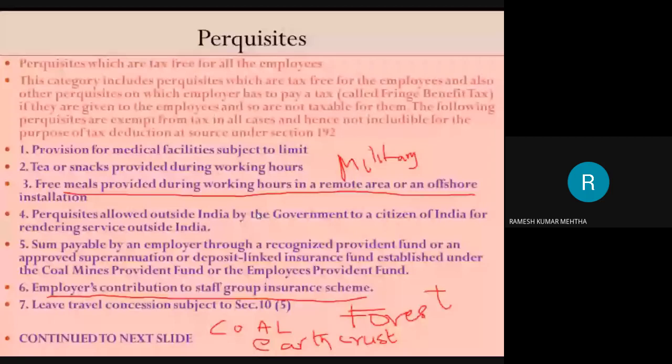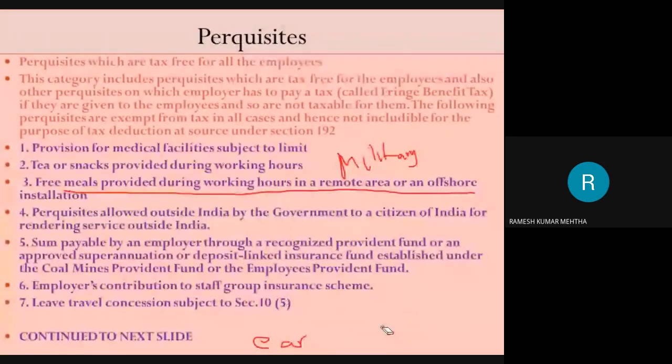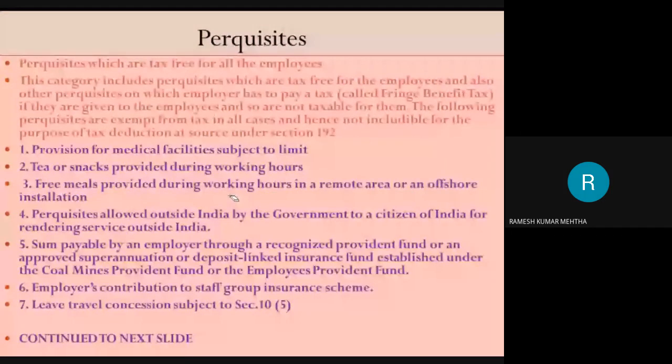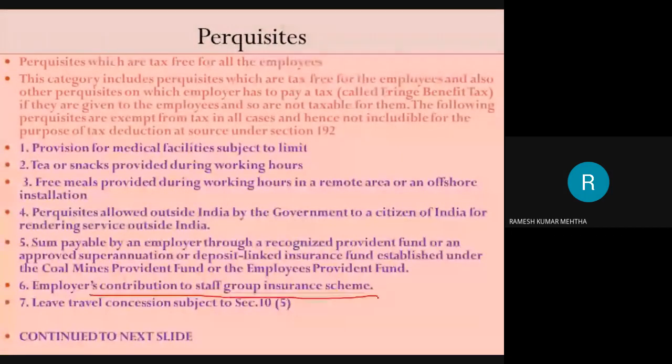Now, what do you mean by it? If you look at the sixth point, I am going to talk elaboratively about the sixth point. Pay attention to it. Okay. Now, employer's contribution to staff group insurance scheme. For example, there is a company by name Coal India Limited, where S. Ramesh Kumar Mehta is working, and there are also 1,000 employees who are working in a very risky job because you have to go underneath the earth crust, and then you have to do production, extract coal, and it is a very dangerous job.